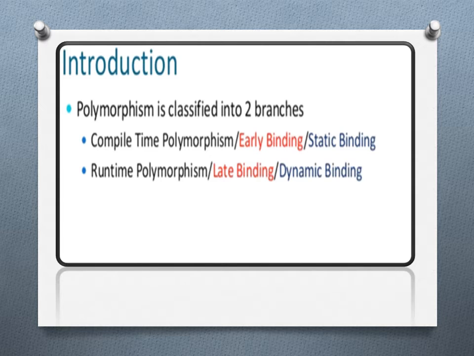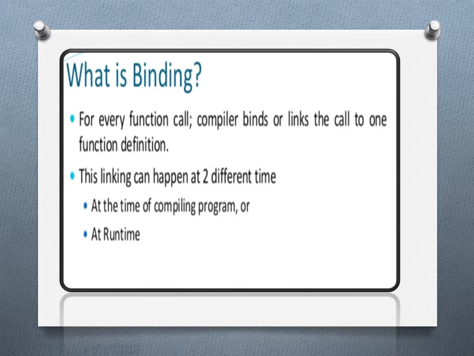Polymorphism is classified into two branches: compile time polymorphism, or early binding or static binding, and second, runtime polymorphism, or late binding or dynamic binding. Now we see what binding is. For every function call, the compiler binds or links the call to one of the function definitions.